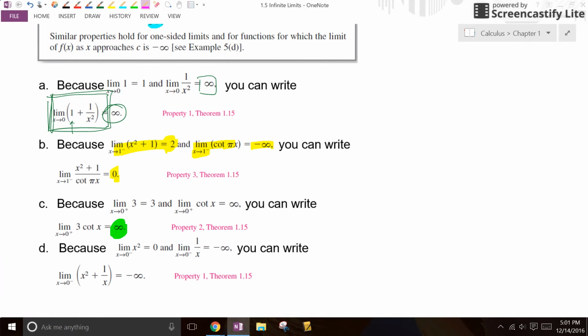And last but not least, if somebody tells you that the limit of x squared is 0 as you approach 0, that makes sense. And the limit of 1 over x, there's that infinity again, is headed to infinity if you're at 0. Then what do I know about that? Well, if you do the limit of x squared plus 1 over x, then you have 0 plus infinity, and you would still get infinity.